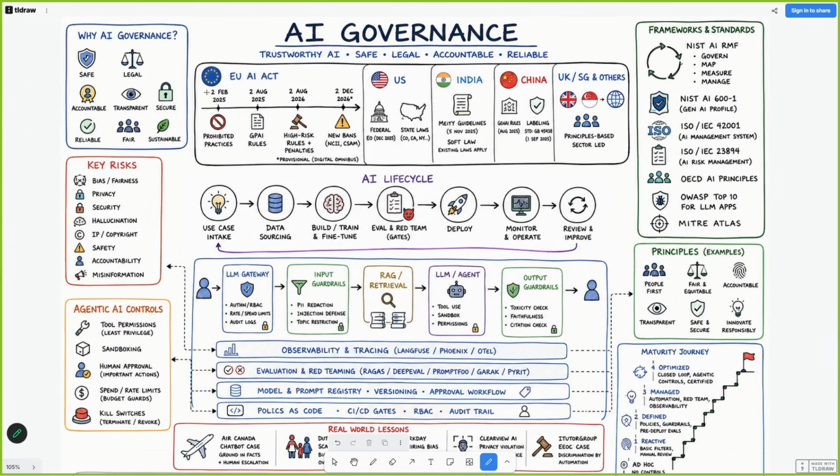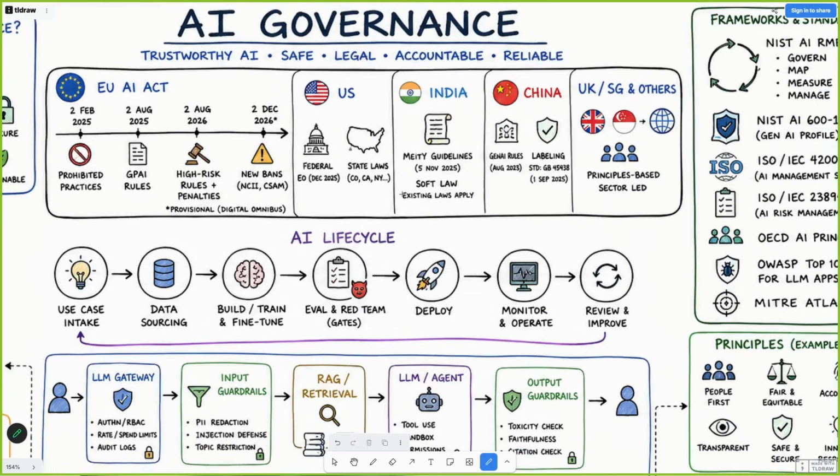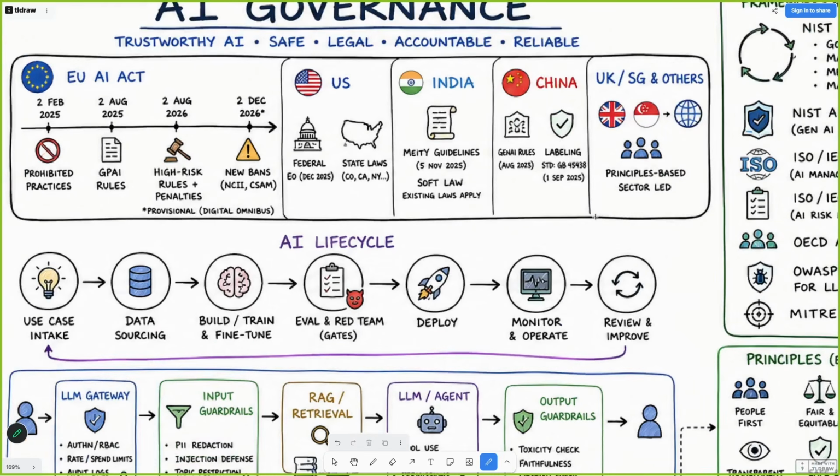And who makes the rules? First of all, government makes the rules. See, these are all the laws, prohibited practices, the EU Act. Which means if you are in Europe and your system is not made according to the EU Act, you are not allowed to use our system. Then in the US also we have some laws. For India also we have some laws. China also has some laws, and UK also has some laws, right?